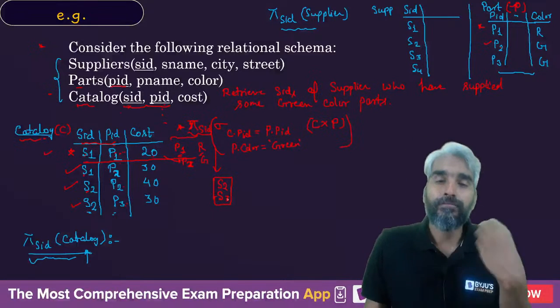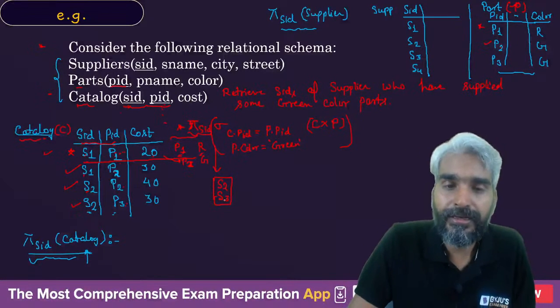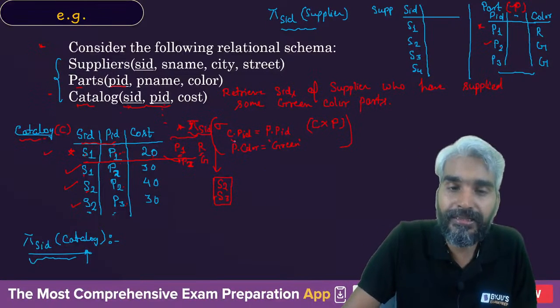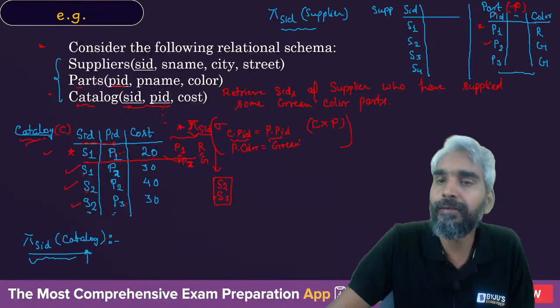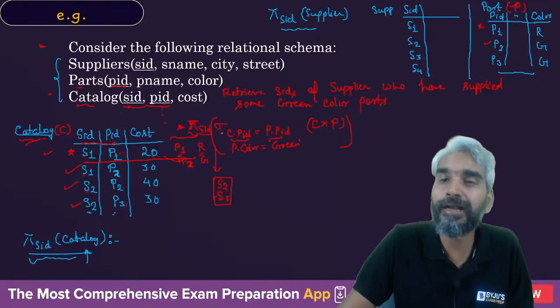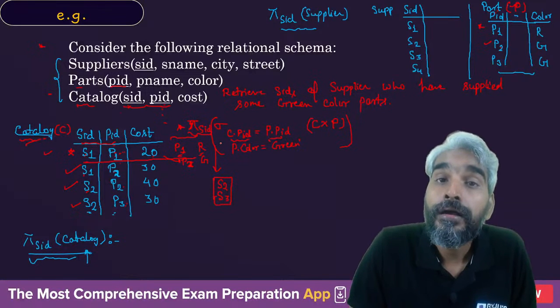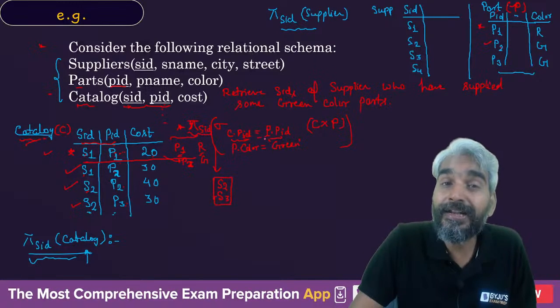Right? Now, this query can be improved. We are actually looking at the condition that C.PID is equal to P.PID. What are the common attributes between catalog and part? The common attribute between catalog and part is PID, and you eventually want the equality condition on it.